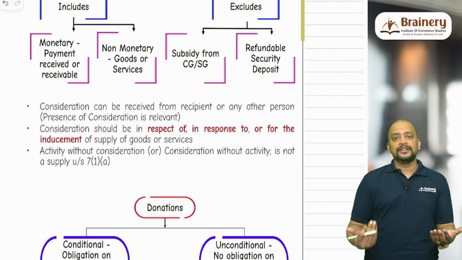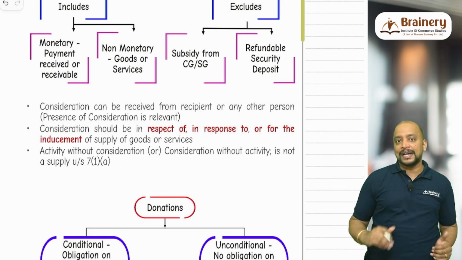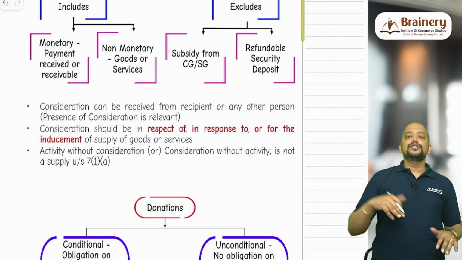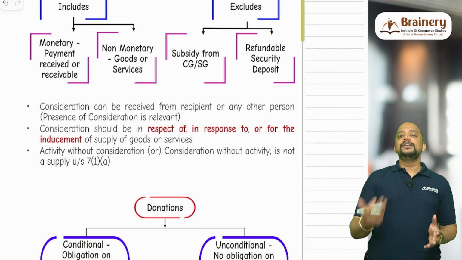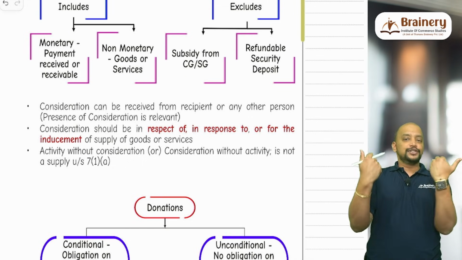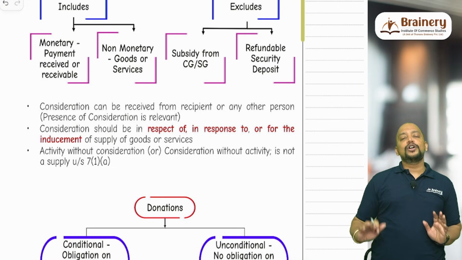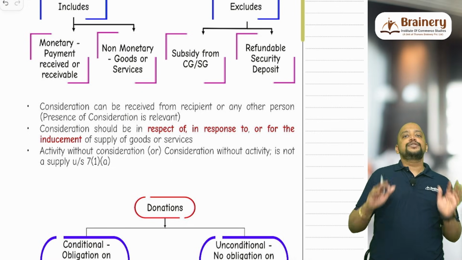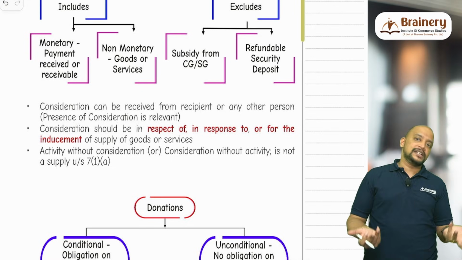So I am doing something, for example, I am taking this rocket revision batch and I am not going to get anything, because if I monetize this, you will be telling me, sir, there are a lot of ads and it will be a disturbance, please don't monetize. So therefore I will not monetize this. When I am not monetizing this, I am not getting any benefit. So it is activity without consideration, not a supply.